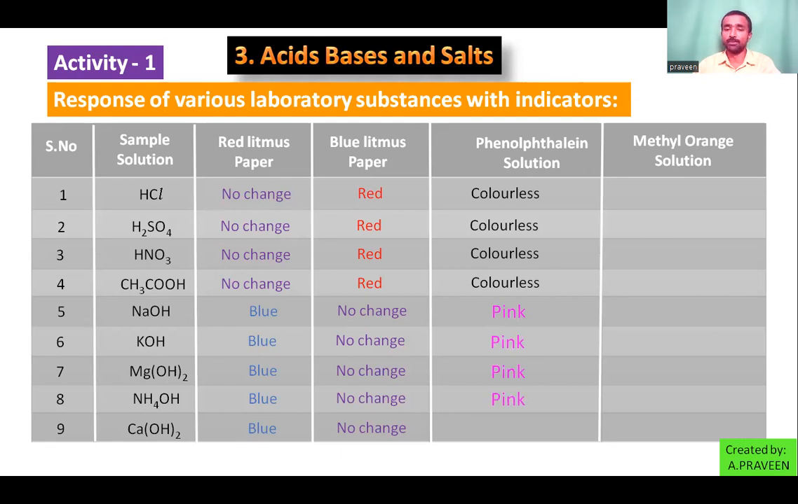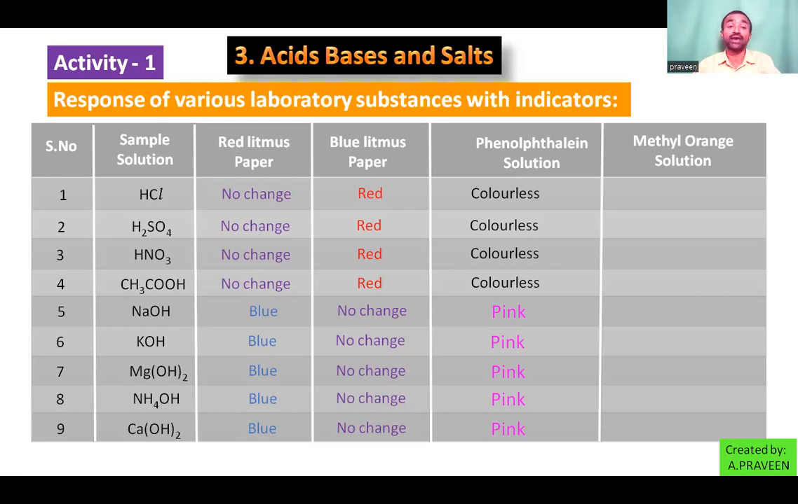And calcium hydroxide, pink. So phenolphthalein gives pink color only in basic medium, and remains colorless in acidic solutions and also in neutral solutions. So we cannot decide whether the nature of the substance is acidic or neutral using phenolphthalein. Contradiction: it remains colorless in both. So that's why I am able to decide only basic solutions using phenolphthalein.